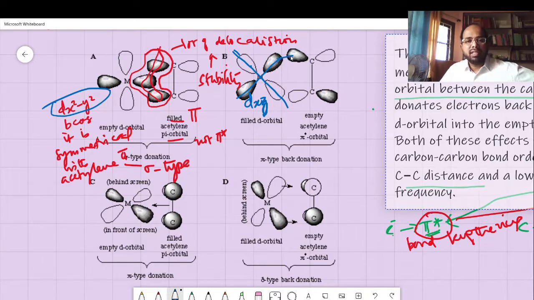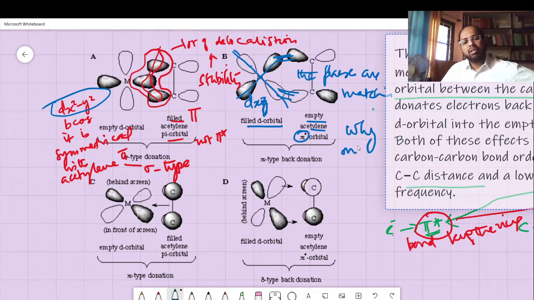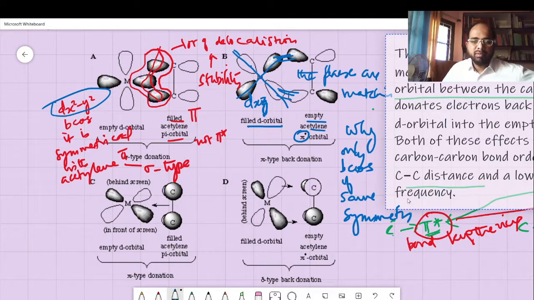Here there is matching of these two, and this is also matching. The faces are matching. As a result of that, the filled d orbital is donating electrons into the acetylene pi orbital. Why? Only because of same symmetry.